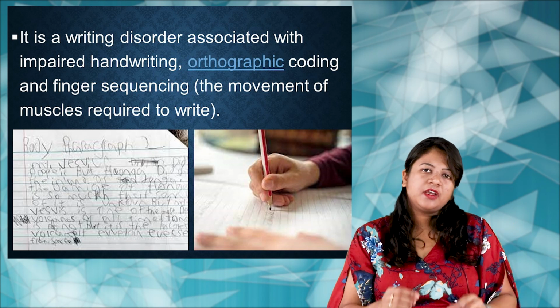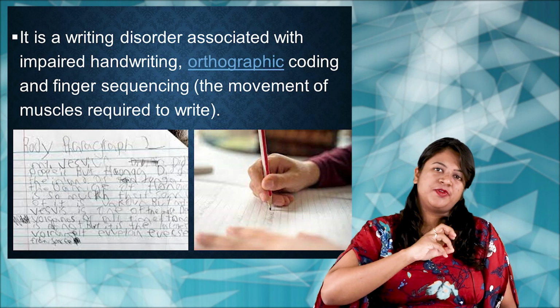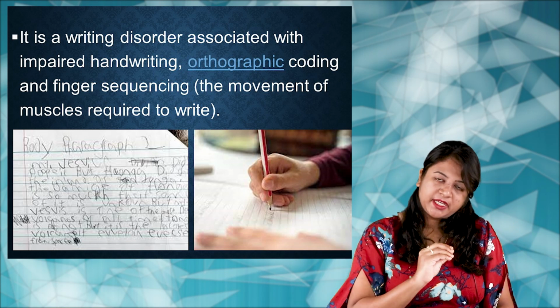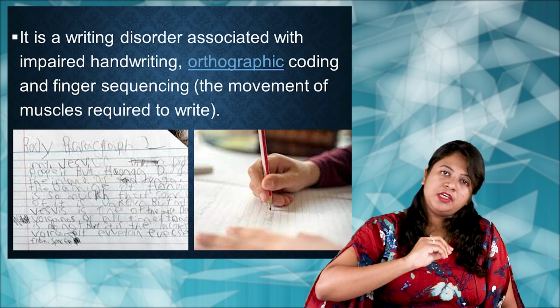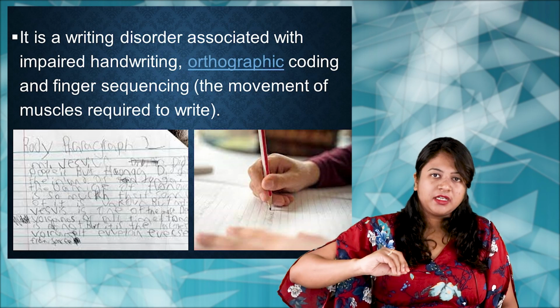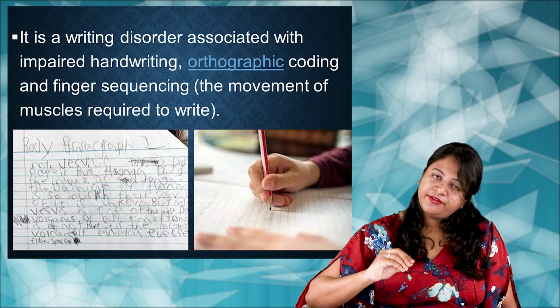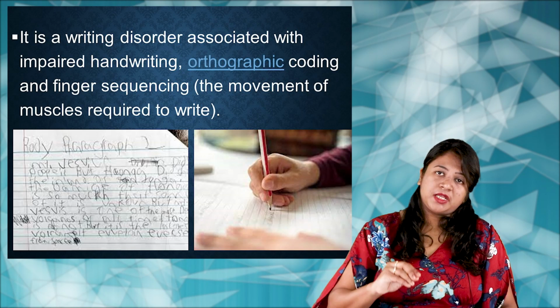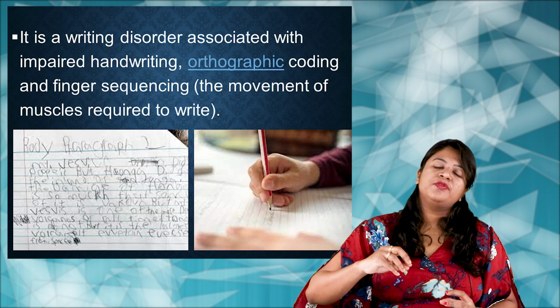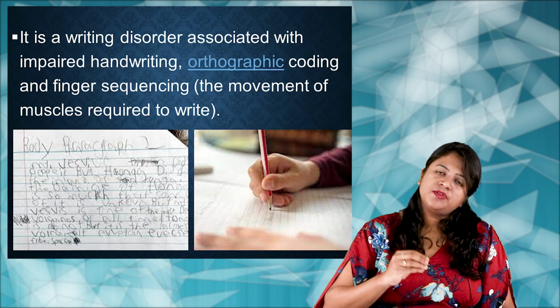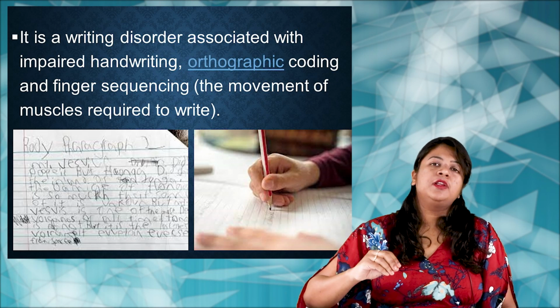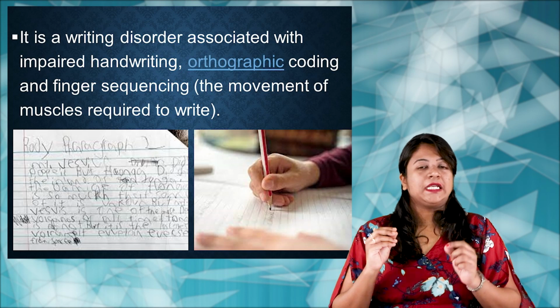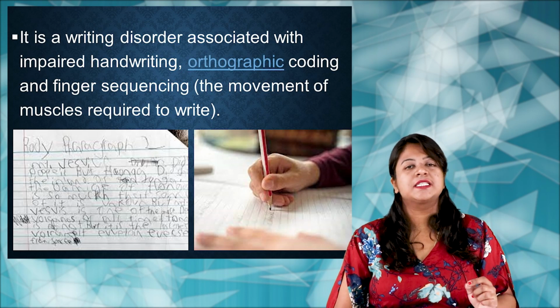There may be an impairment in handwriting, orthographic coding, and also finger sequencing. So we require some muscles which will help us in holding a particular pen or pencil, and help us to write down. But here there is a difficulty in the muscles, where the movement of the muscles actually required to write will not be possible, right? So that condition is called dysgraphia.